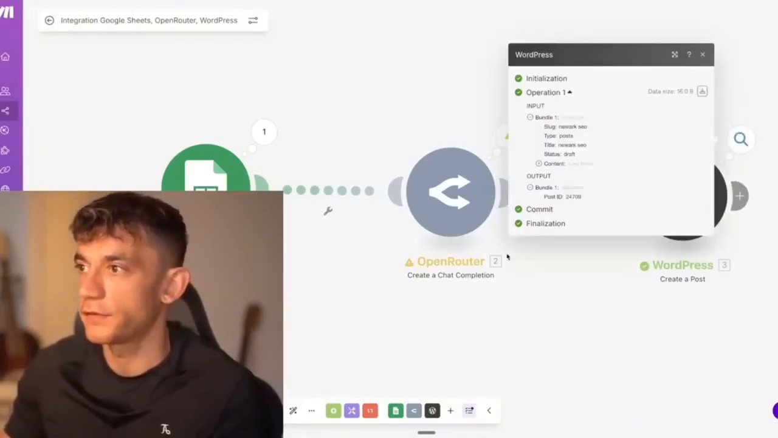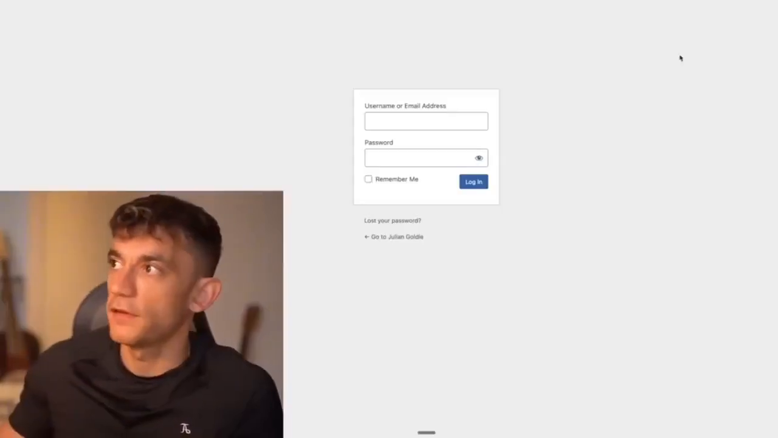I'm just going to stop that workflow because it's already created the WordPress post. All right, so we've created that. Nice and easy. Let's log into WordPress over here and see if the SEO agent worked.